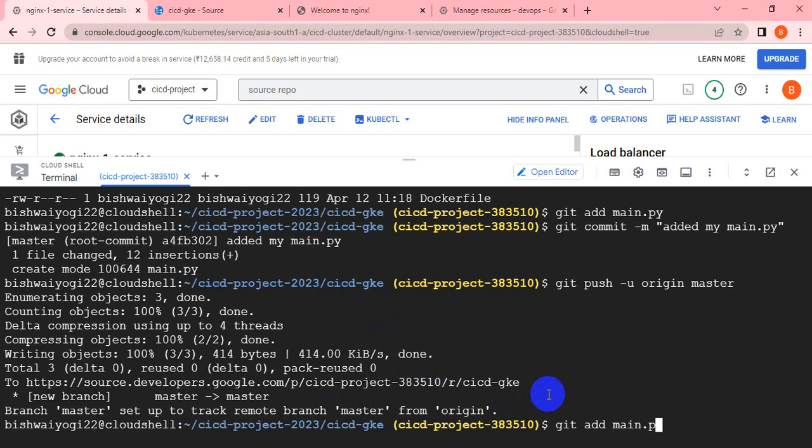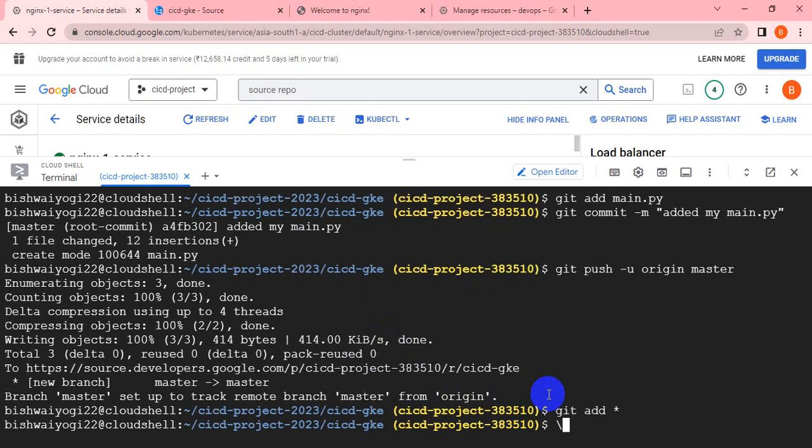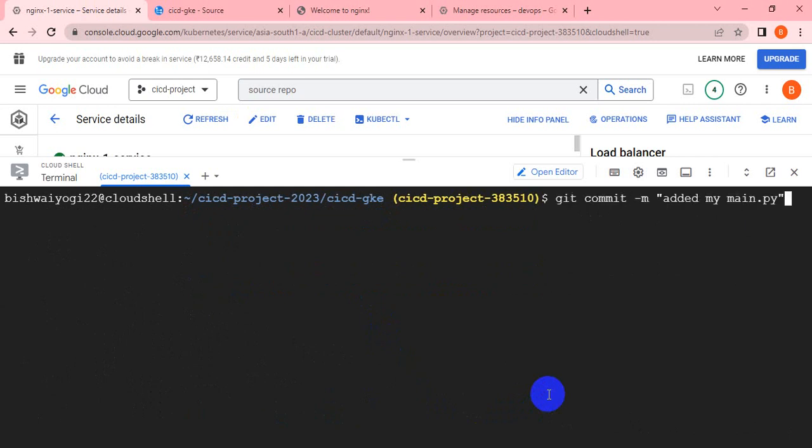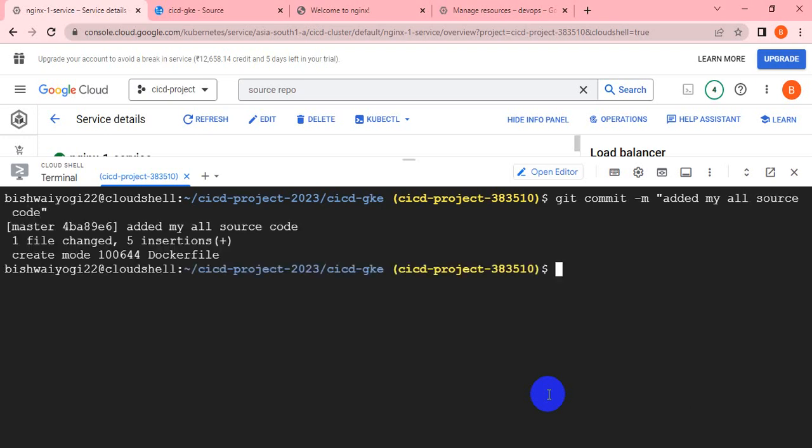So now I can add all the files, git add star, all the files, commit added my all source code.